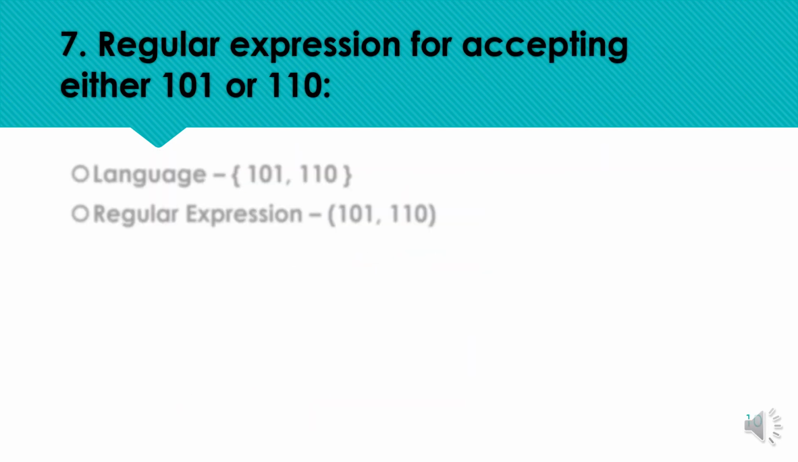Our next example is based on the acceptance of only 2 patterns, either 101 or 110. So we can have the string as 101 or 110 for acceptance. So the corresponding language for the automata will be 101 or 110, and no other combination, no other symbol should be accepted by the machine.